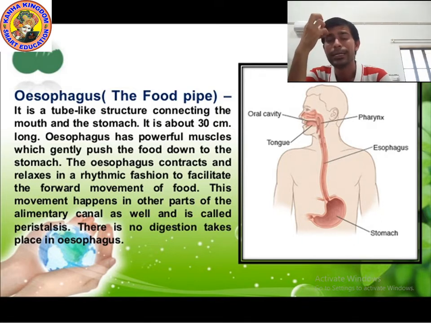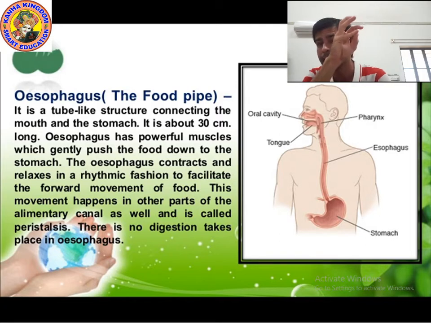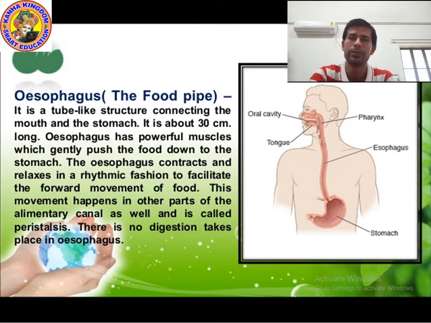Peristalsis occurs in the whole digestive tract. It also occurs in the stomach, small intestine and large intestine. Which juices are released by the food pipe? No juice. That's why no digestion takes place in the esophagus. It helps only to push down food. I hope you understood. Now let's move on to the new topic.